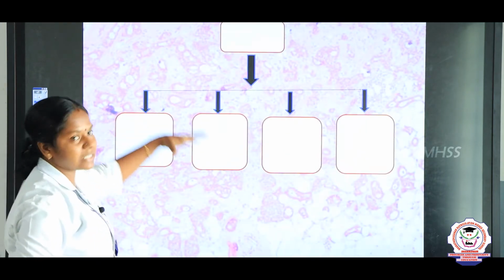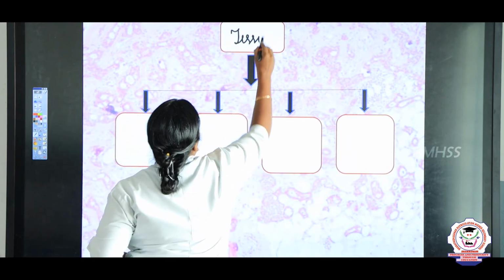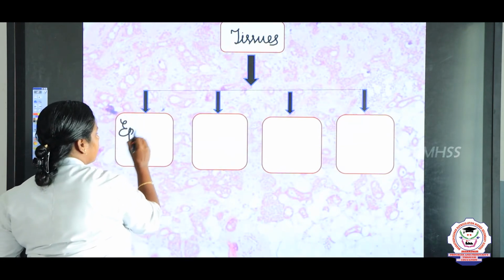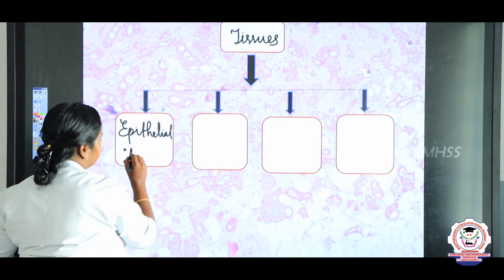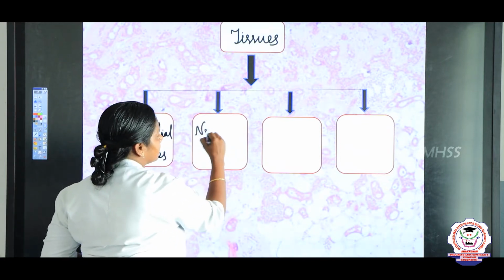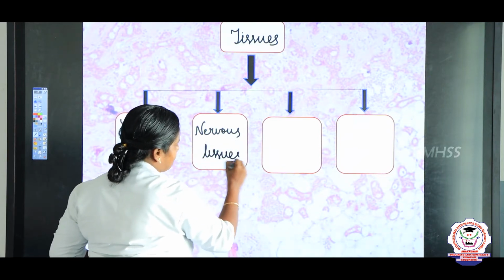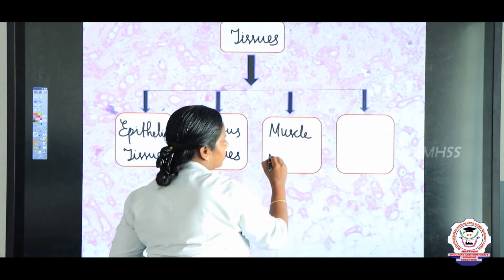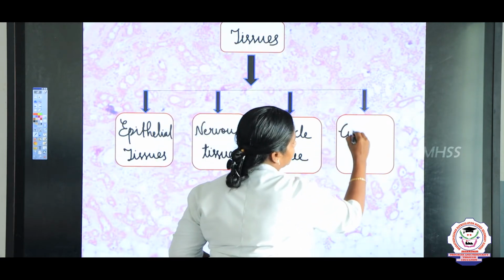So now we shall write the classification of the tissues. So the tissues are classified as, what is the first type? Epithelial tissues. Second one is nervous tissues. Muscle tissue, and connective tissue.